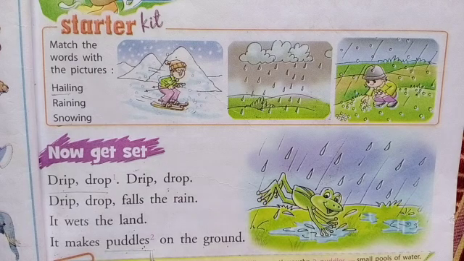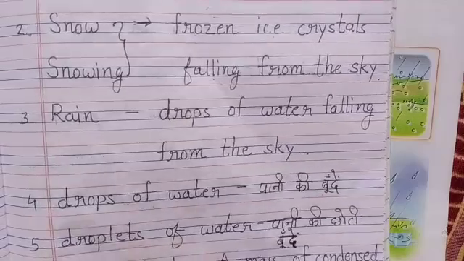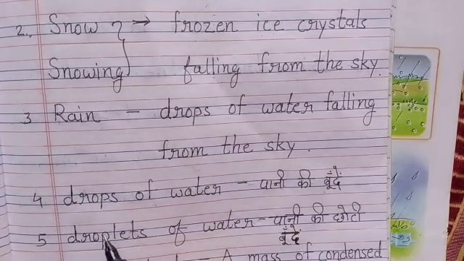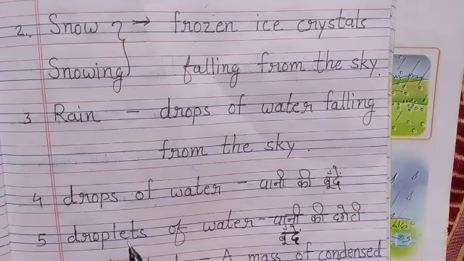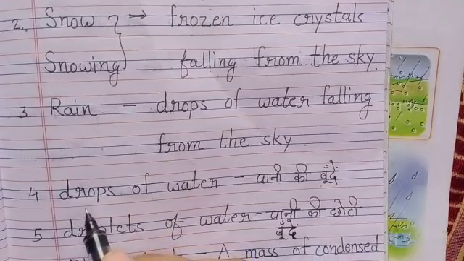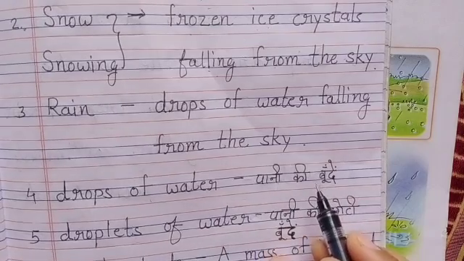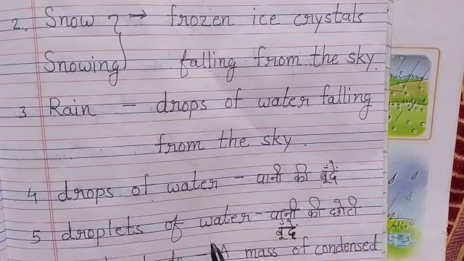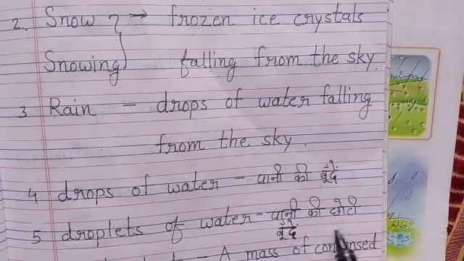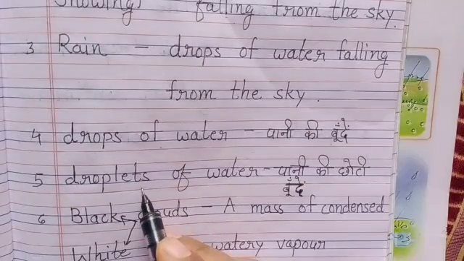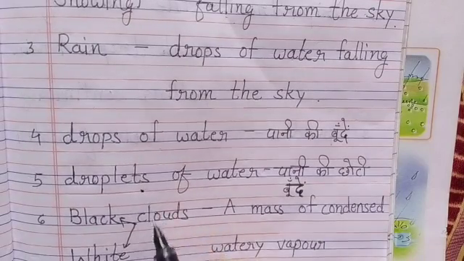Puddles means small pools of water. Okay, children. Now look here. Here are some words and their meanings. Drops of water. Droplets of water. Droplets.